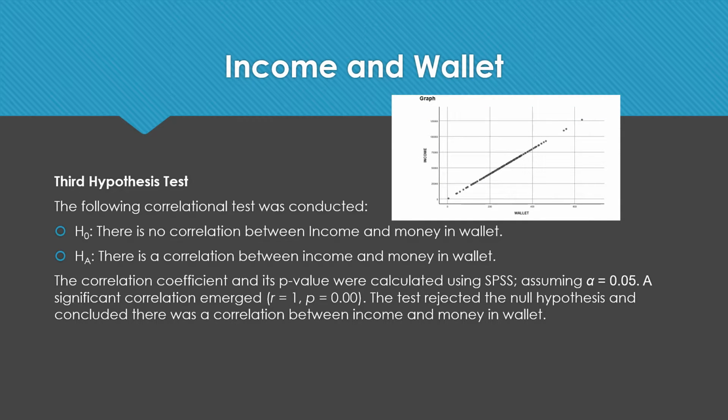Again, SPSS was used to calculate the data with a significance level of 0.05 that showed a correlation coefficient that was equal to 1 and a p-value of 0.00. This test rejected the null hypothesis and concluded there was a correlation between income and the amount of money in the person's wallet.